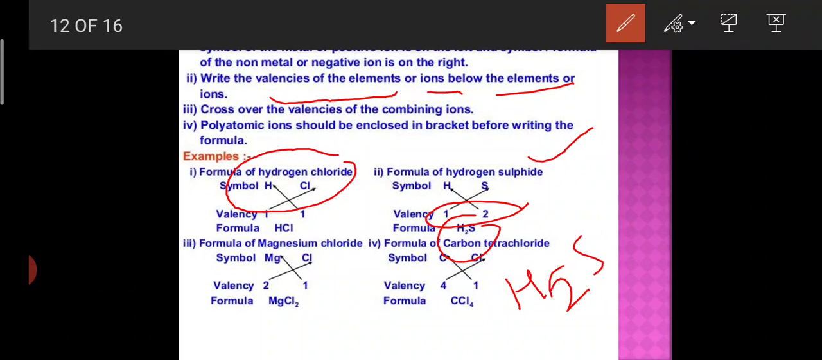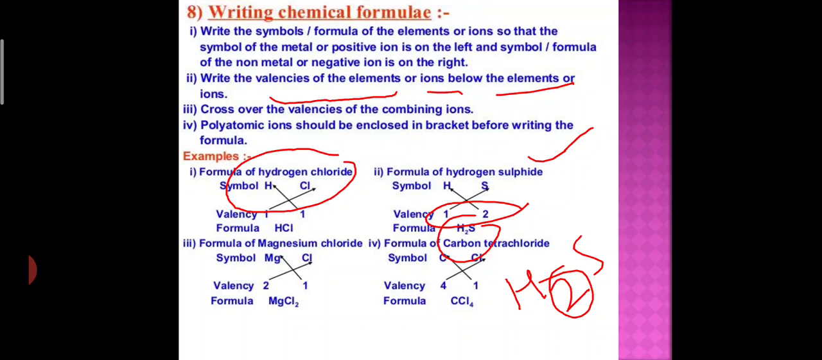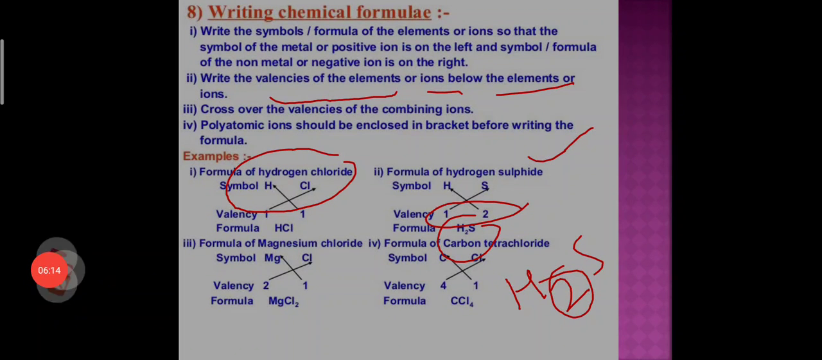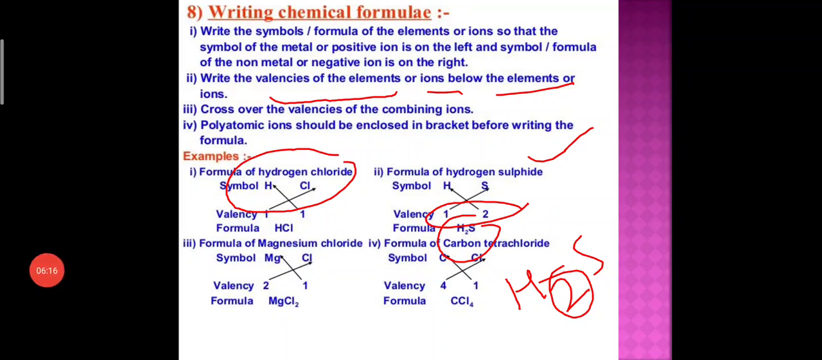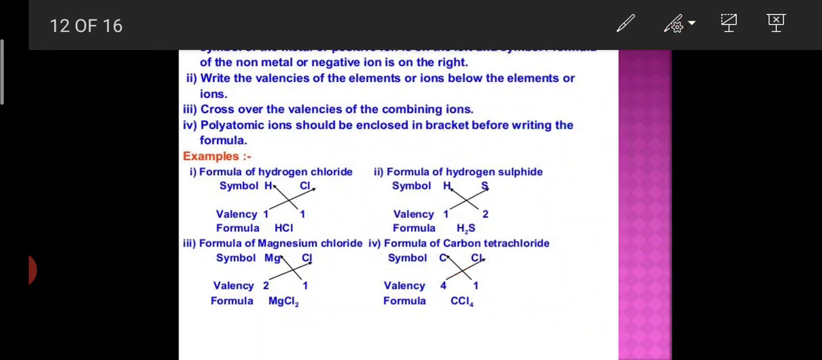H2S. The valency will always be below the element. So write the valency of the element and ion below the elements and ions, and cross over the valency of the combining ions. Understand what I am saying? When you write the chemical formula, you cross the valency of the combining ions. Take the example of hydrogen chloride.